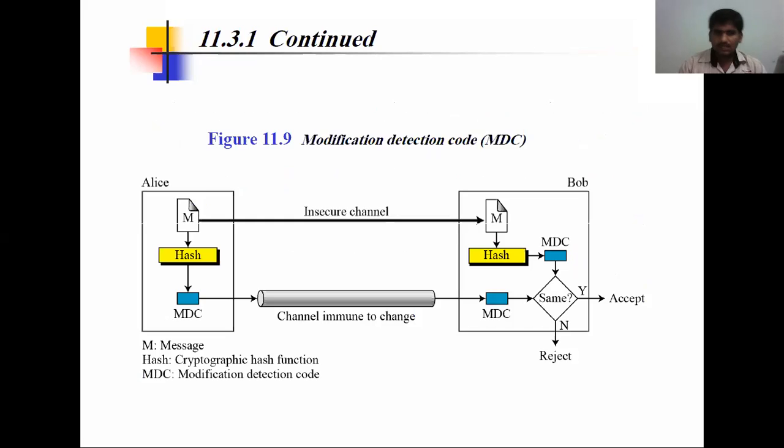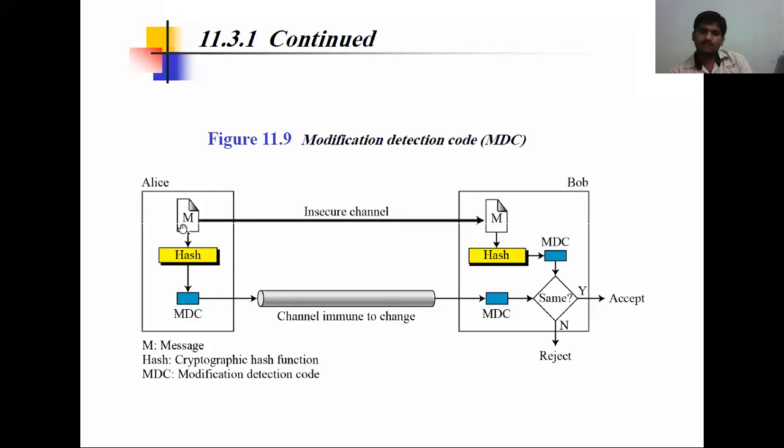Here we send it through an insecure channel, so there is a chance of the message being changed. Instead of a plain message digest, we perform a modification detection code.